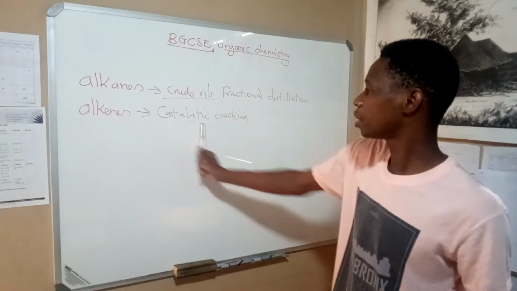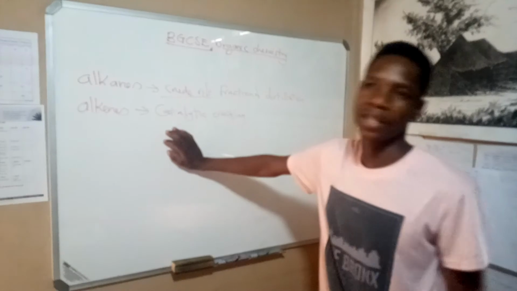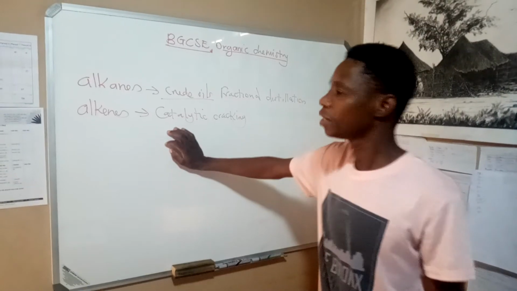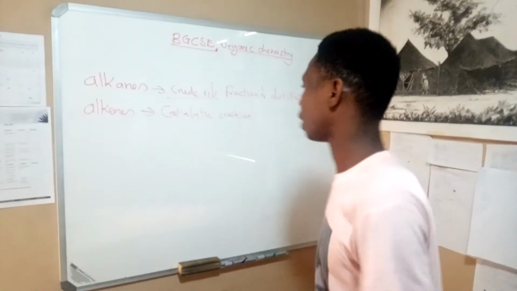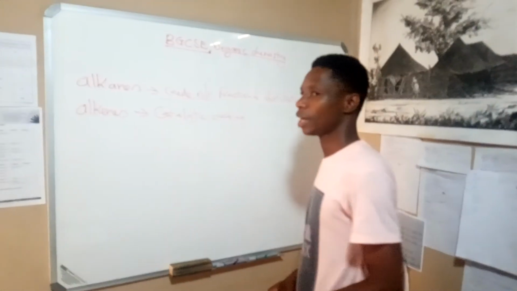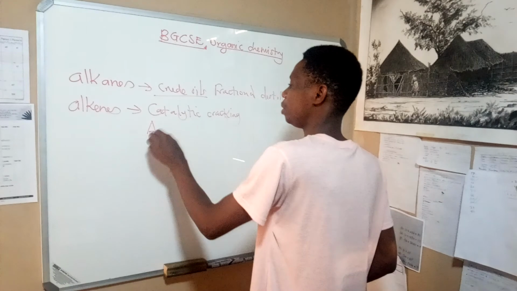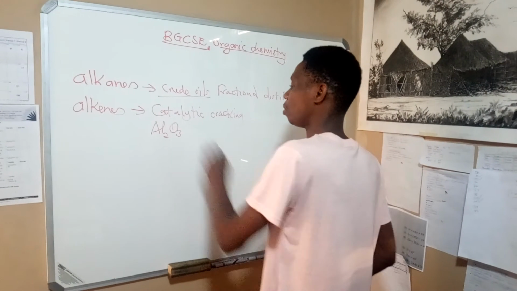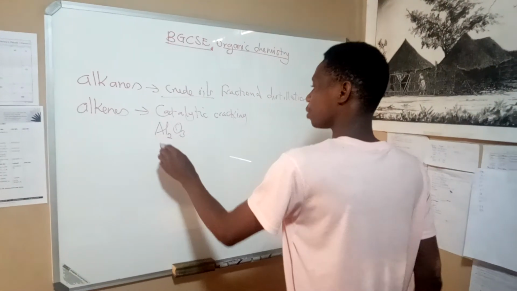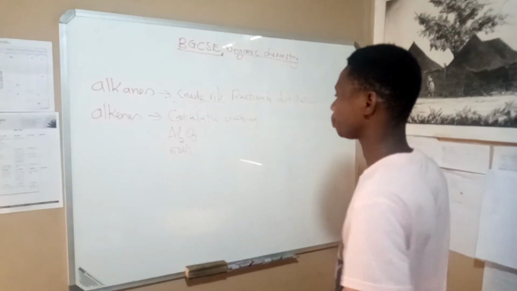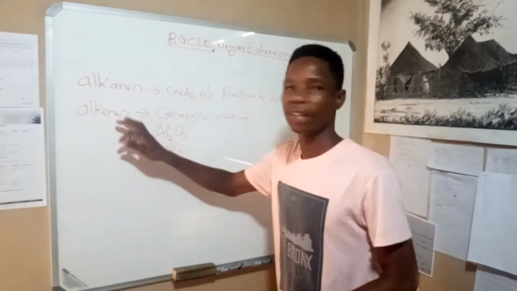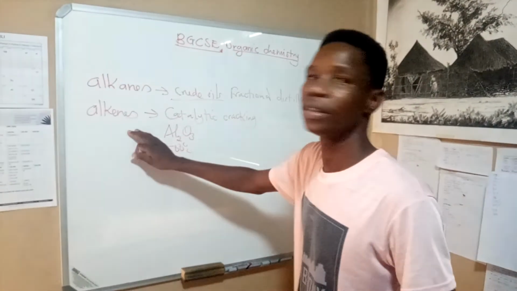If we say catalytic cracking, this means that there should be a presence of a catalyst to crack a very huge alkane. The catalyst there is called aluminium oxide at about 500 degrees Celsius. We crack a very huge alkane to form what?